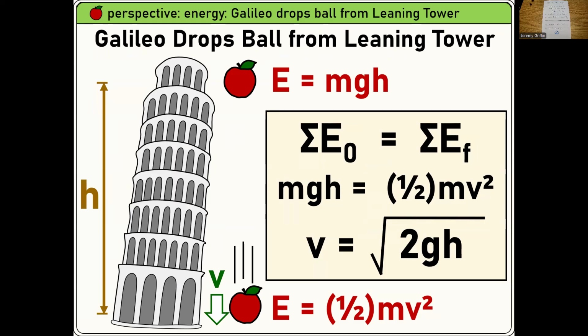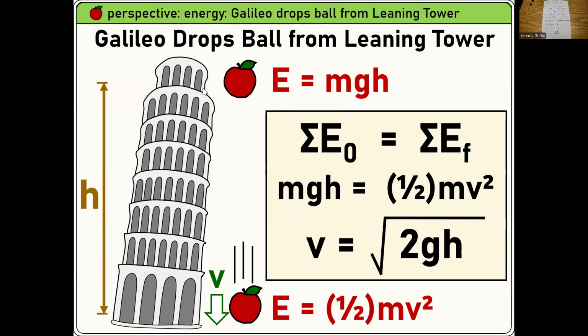So Galileo drops the ball from the top of the tower. How fast does it crash land? All right. And you guys got a couple ways to solve this. Let's look at the energy method. So, guys, what kind of energy at the top of the tower? Is that potential energy? MGH, which is in fact equal to the amount of work it took him to lift it, put it there in the first place.